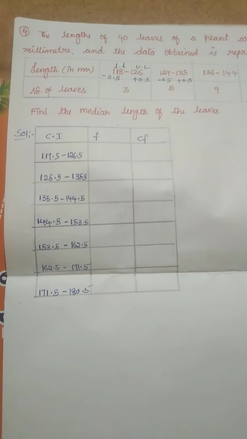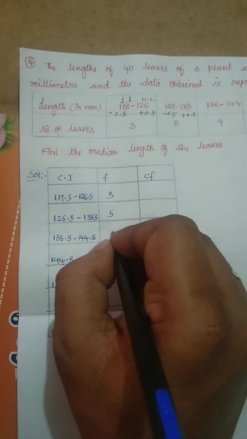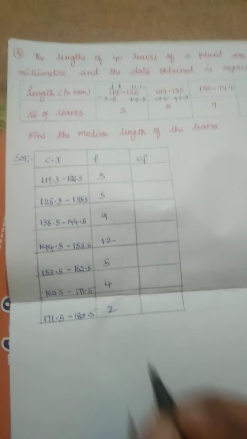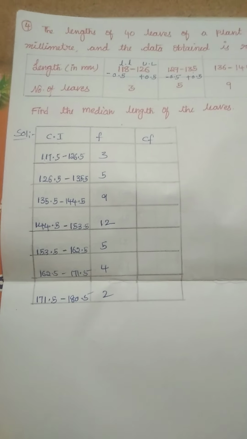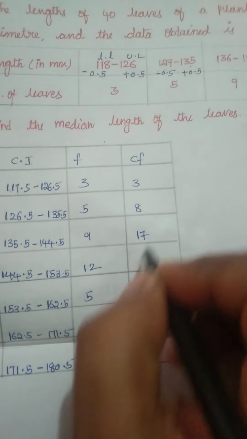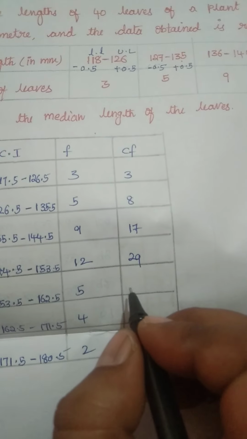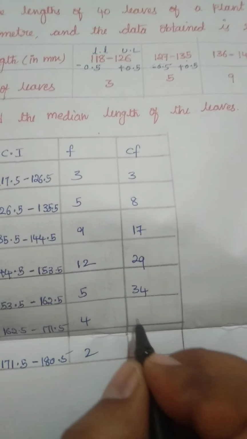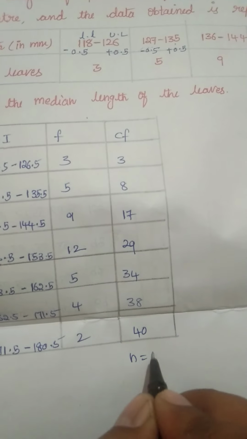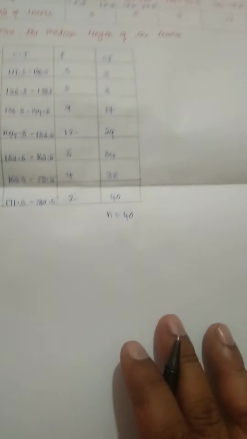So what is the frequency, children? Frequency is 3, 5, 9, 12, 5, 4, 2. That is our frequency. Now let us find the cumulative frequency. 3, 3 plus 5 is 8, 8 plus 9 is 17, 17 plus 12 is 29, 29 plus 5 is 34, 34 plus 4 is 38, 38 plus 2 is 40. So n equals how much, children? n equals 40.